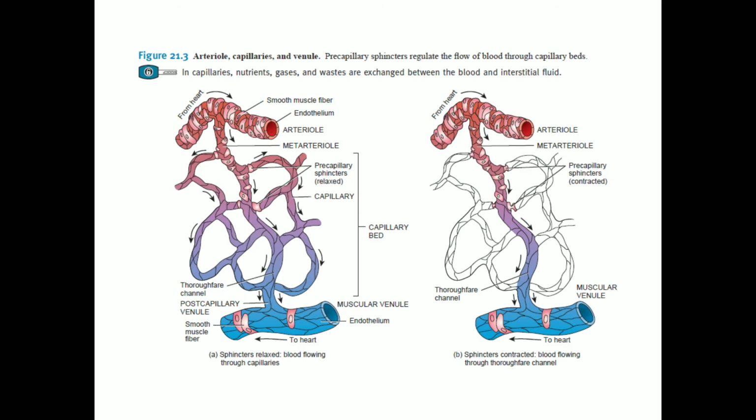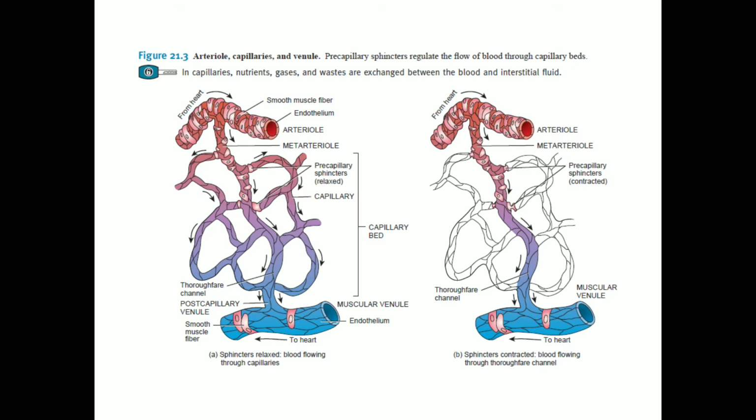You can see the arteriole is made up of inner endothelium and external smooth muscle fibers, and the arteriole branches into capillaries. You can see the metarteriole branches into smaller capillaries, that is the capillary bed. The capillary bed consists of the precapillary sphincters and the capillaries, and then the postcapillary venule, which flows into the venules and then to the vein, and the blood is taken to the heart. In this picture you can see the flow of blood through the capillaries when the sphincters are relaxed on the left-hand side and contracted on the right-hand side.